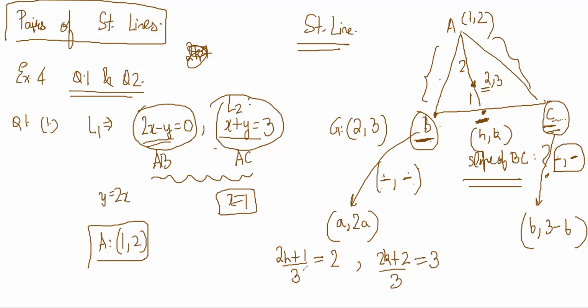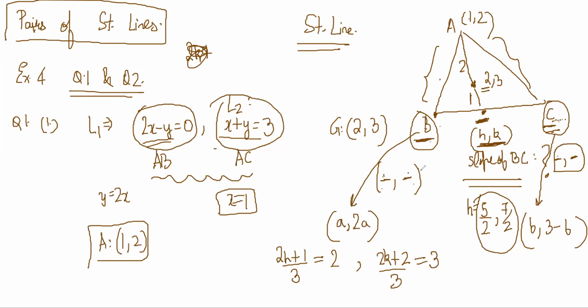So you get 6 minus 1, 7, h is 7 by 2. No, sir, it will come 5 by 2. Yes, h is 5 by 2, and k is 9 minus 2, 7 by 2, right? So 5 by 2 comma 7 by 2 is my point here, right?